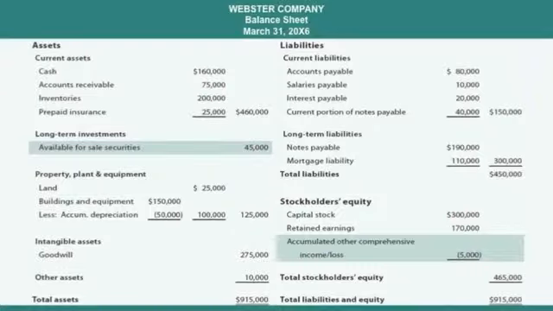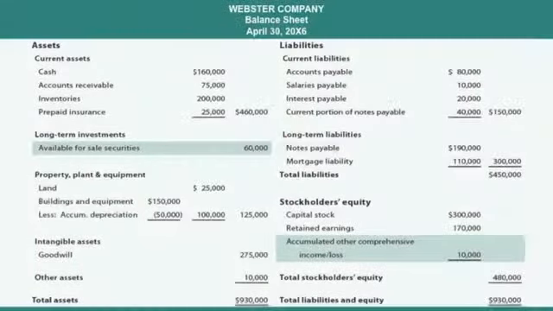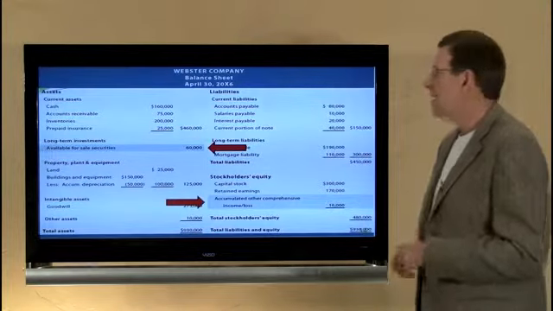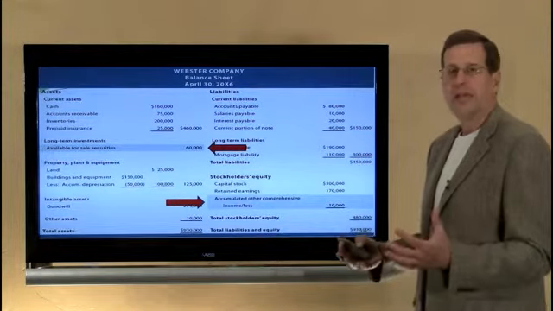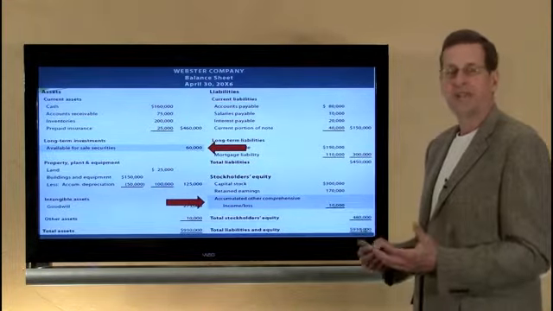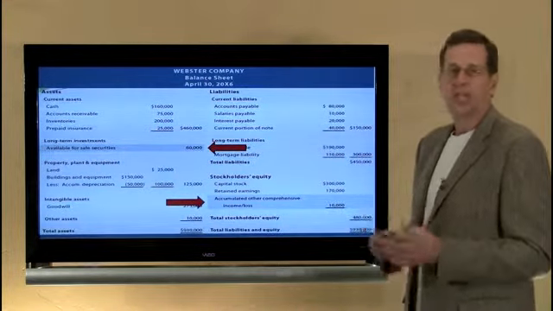It might be helpful to look at our example on a balance sheet. Here we had the available for sale securities at the end of March valued at $45,000. That was the $50,000 minus the $5,000 write-down. And our offsetting debit is shown as a reduction from stockholders' equity as accumulated other comprehensive income or loss. If we go to the next month, we've got our available for sale securities at $60,000, and our other comprehensive income account accumulated is now carrying a $10,000 net credit balance, which increases stockholders' equity. So we're reflecting the change in value, but we're not impacting the operating income through the normal income statement. It's only considered to be an other comprehensive income account that's generally regarded as a direct adjustment to the equity accounts.